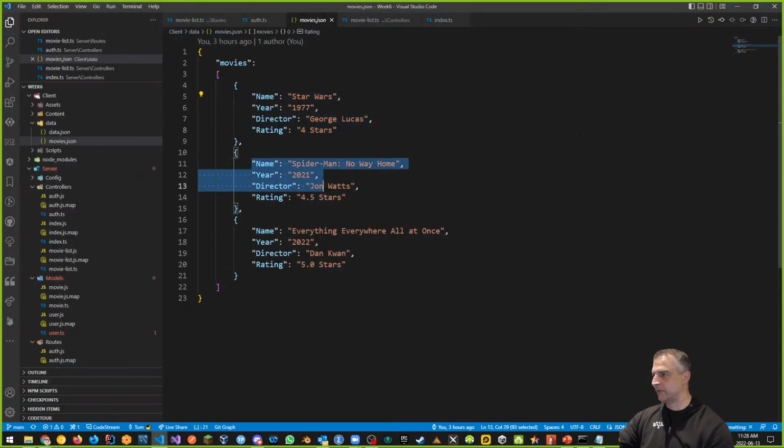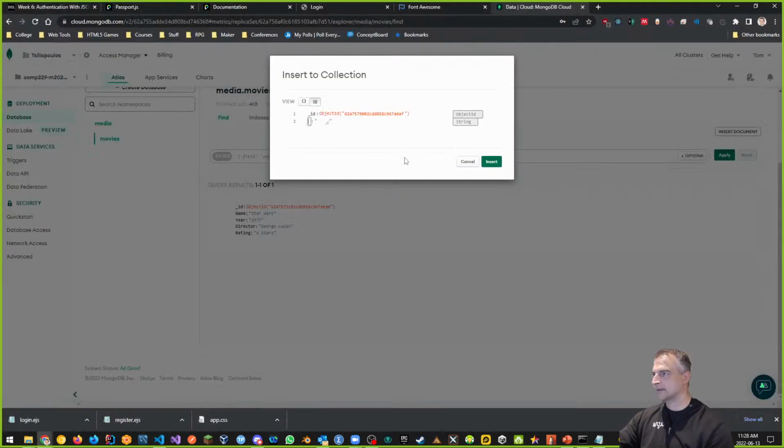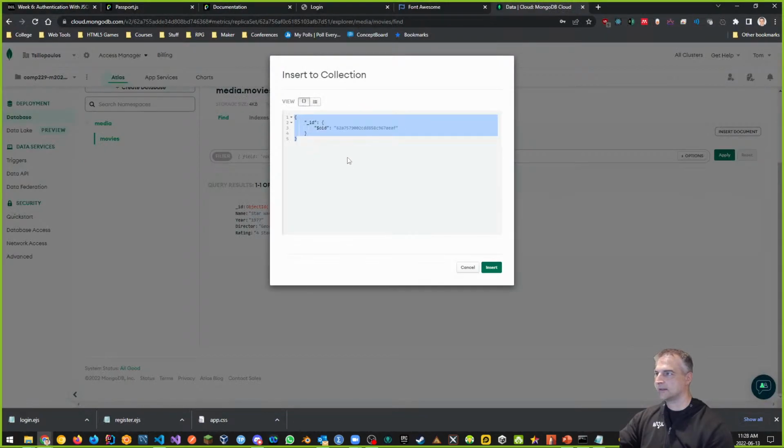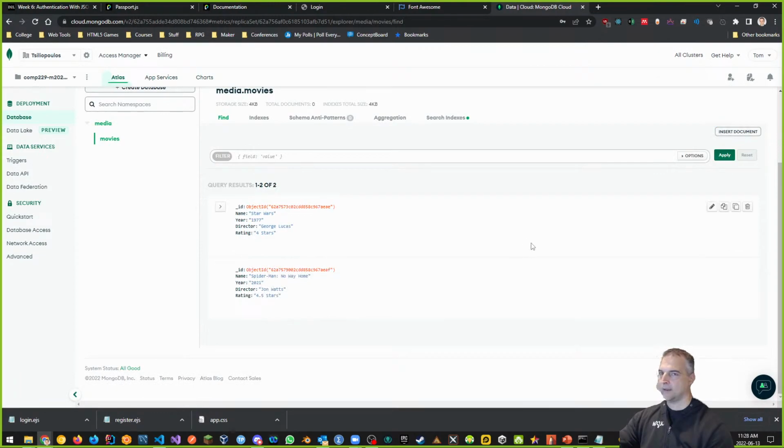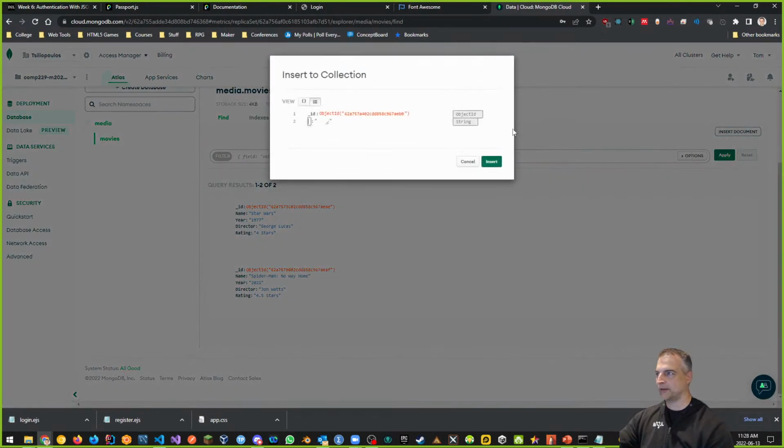Again, let's take the second part, which is this. Copy this, go back to this option, and I can put a comma after this and paste it and insert it. And the second document is up. And this is our test data. That's why we're putting it up, okay? And then insert the third document, okay?